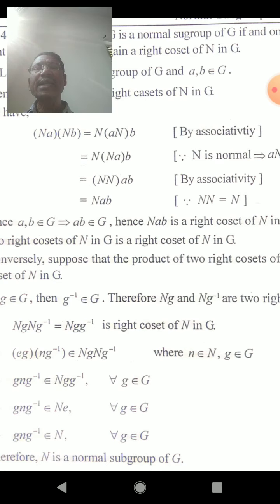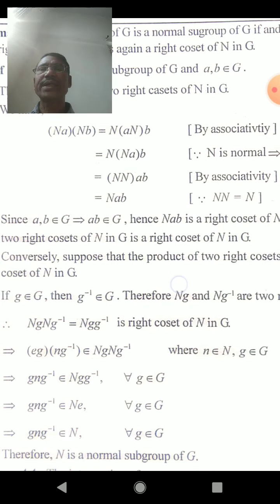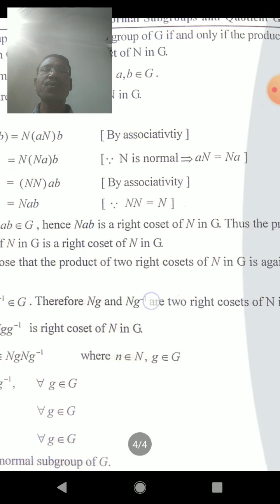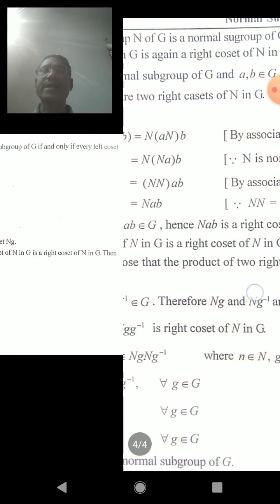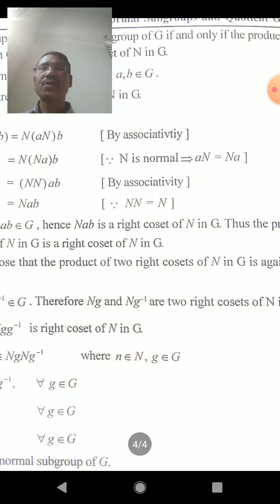Now conversely, we consider the product of right cosets. Suppose that the product of two right cosets of N in G is again a right coset.